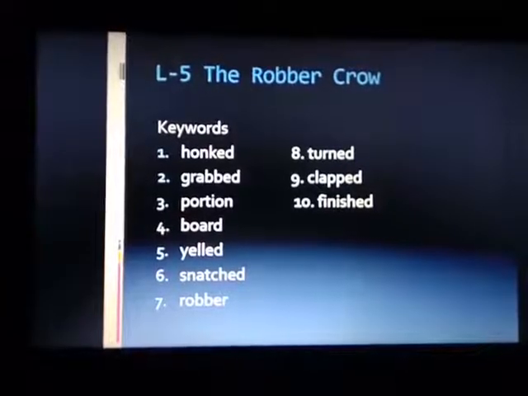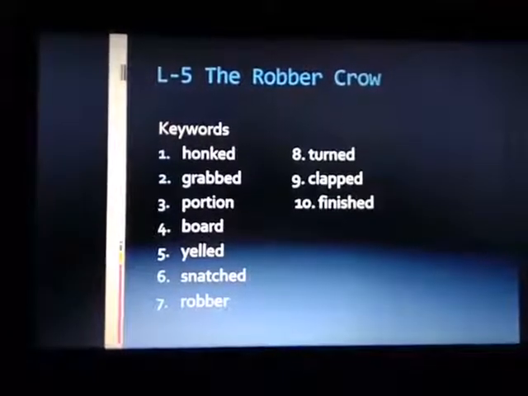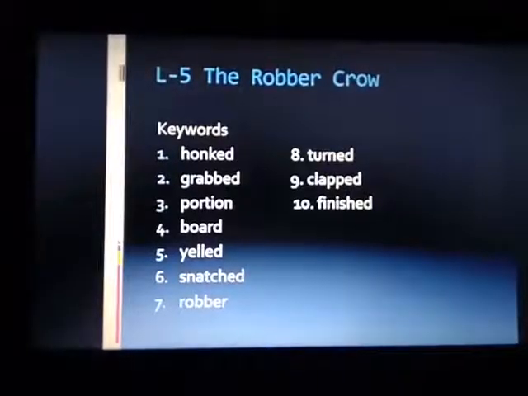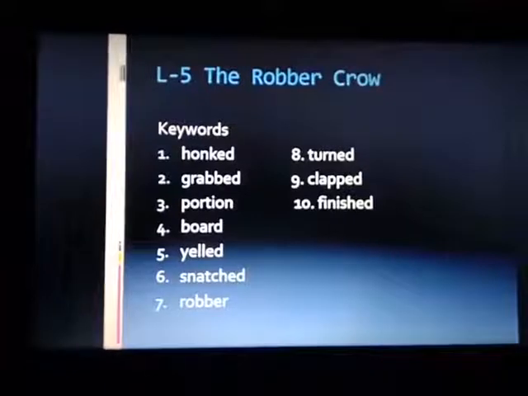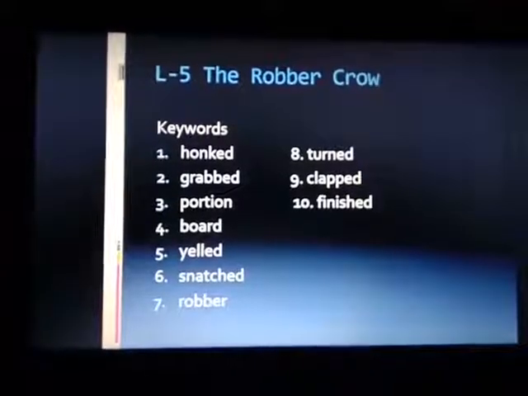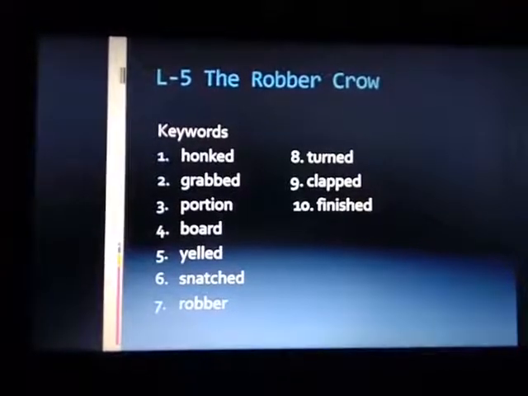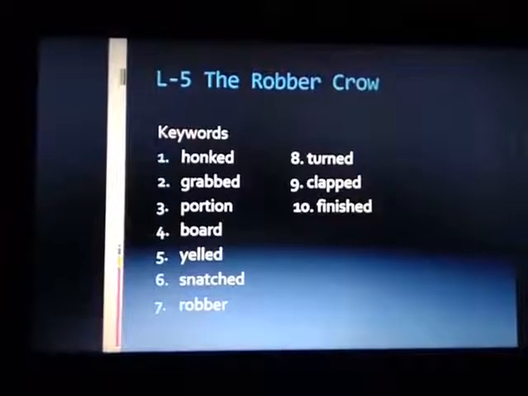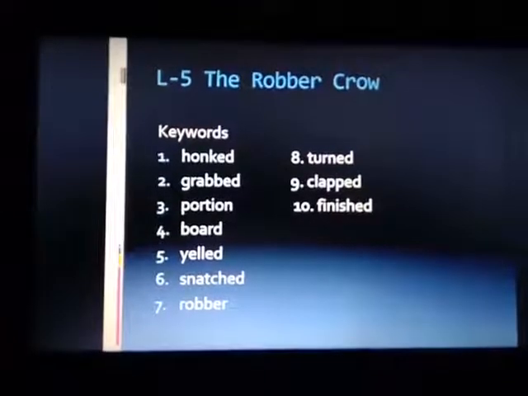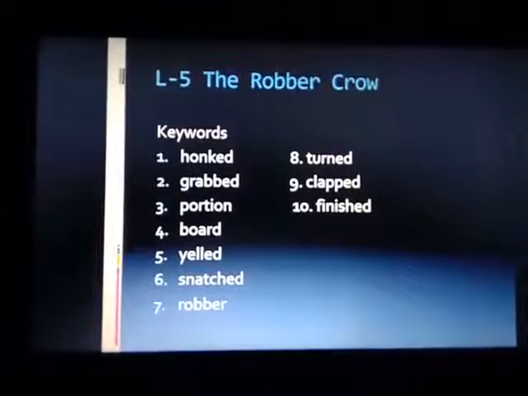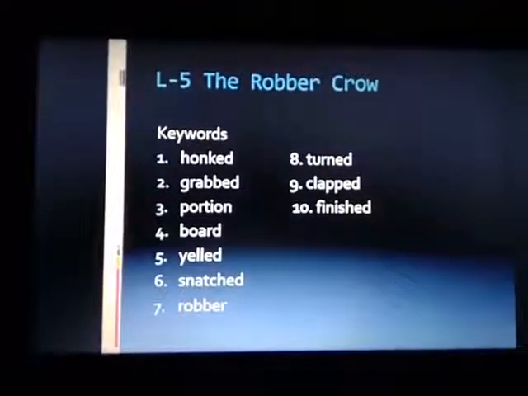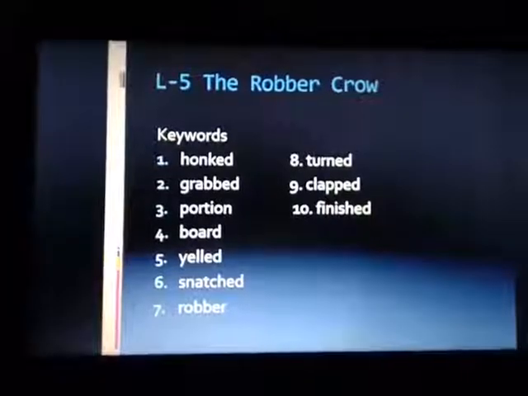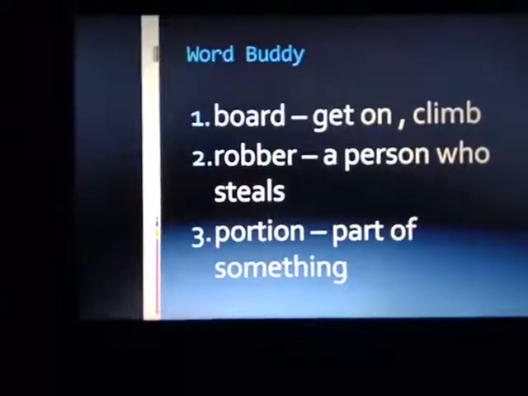Sixth, snatched. Seventh, robber. Eighth, turned. Ninth, clapped. Tenth, finished.